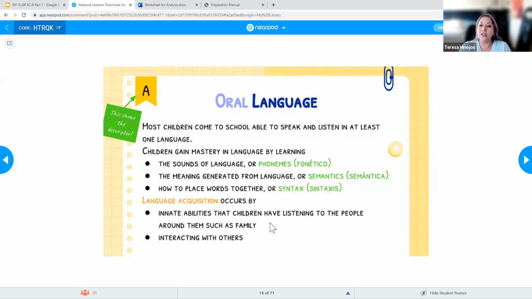Think about it. Our English learners, more than likely at home, are speaking their home language, right? So let's say it's Spanish, for example. And then when they come to the classroom, that's the only time they're getting that English language. So if they're not interacting with other students to work on English, that's going to prevent them from picking up the language more quickly. So we have to make sure our students interact with each other or with others so that they can work on that language.